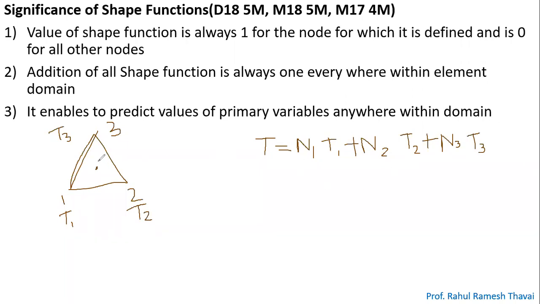If I ask you what is the temperature at point P, let me call this point P, it is nothing but N1 T1 plus N2 T2 plus N3 T3, where N1, N2, N3 are shape functions.